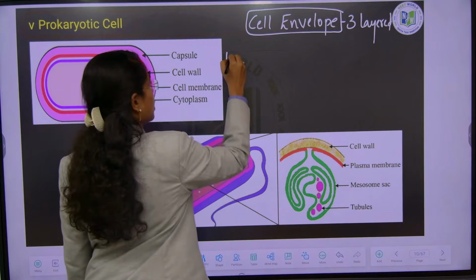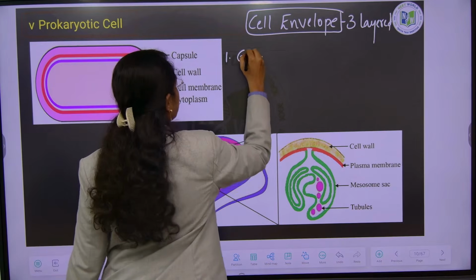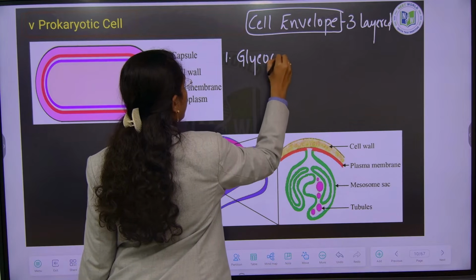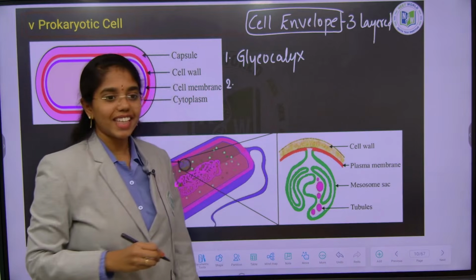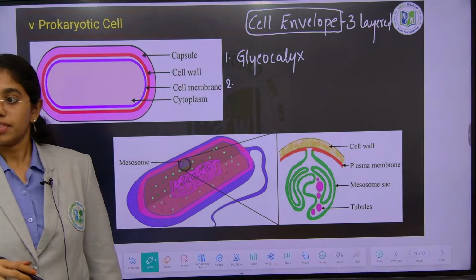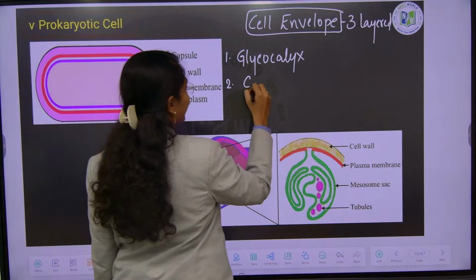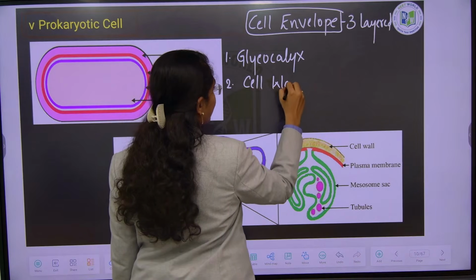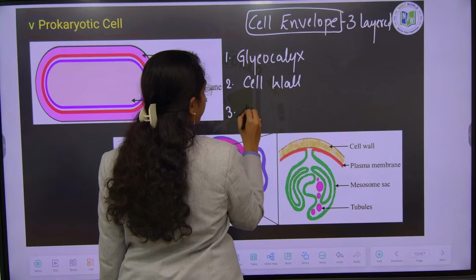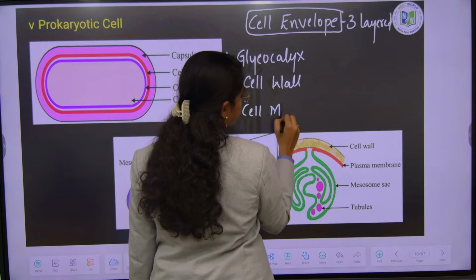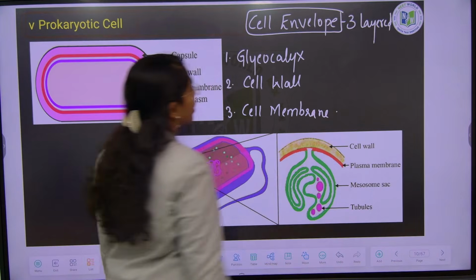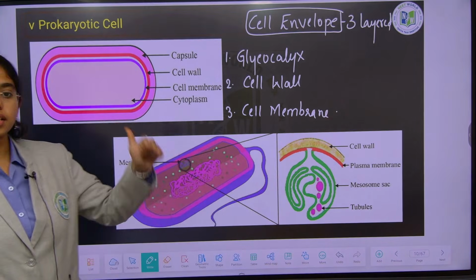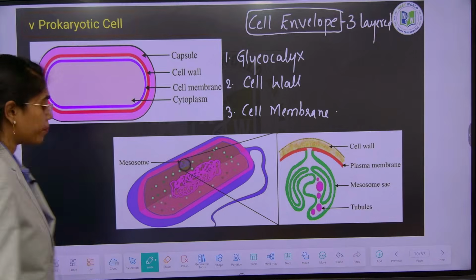Very good, Harshita. Glycocalyx. Augustine, you also know. The second layer is the cell wall. The third layer is the cell membrane. So, we have glycocalyx, cell wall, cell membrane.